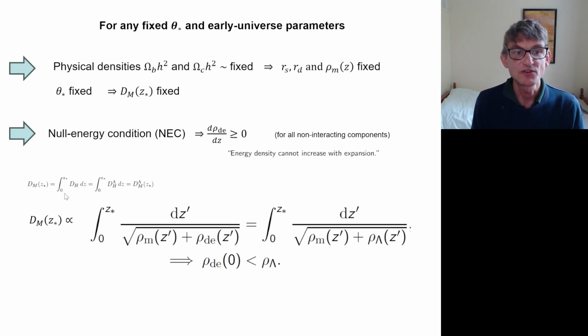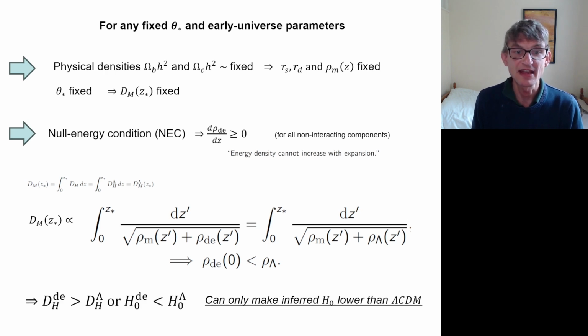And if you write down these two integrals that determine DM, so DM is just the integral of dH between us and last scattering, and that has to be the same empirically whatever the dark energy model is. So we've got these equalities here relating these two integrals. But we know that the dark energy density can only increase with redshift, assuming the null energy condition. So the only way these two integrals can be the same is if the value today of the dark energy is actually less than it was in ΛCDM. So that tells you the dark energy density today is less than rho lambda.